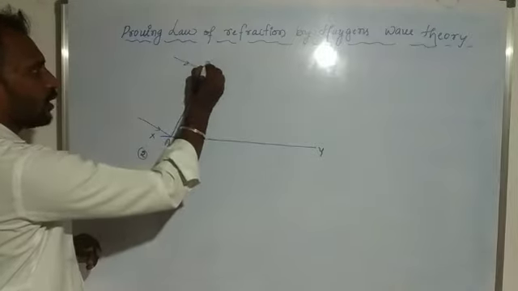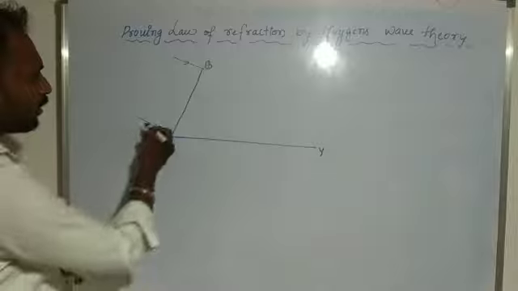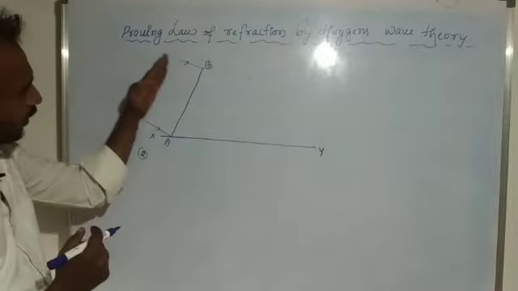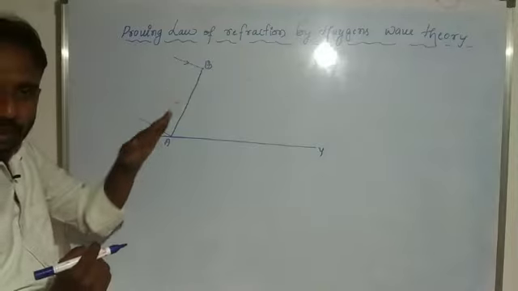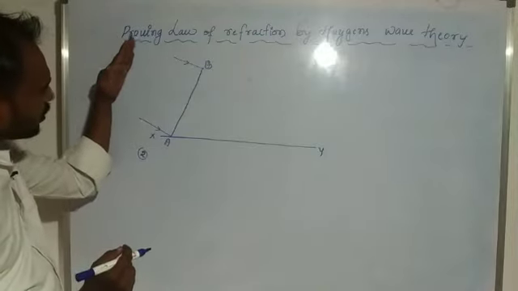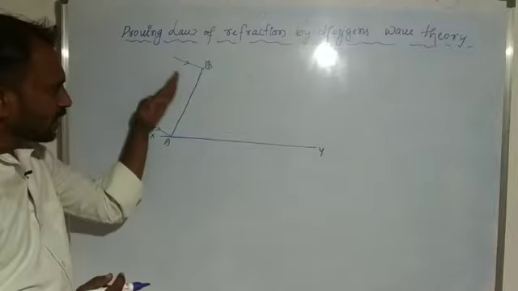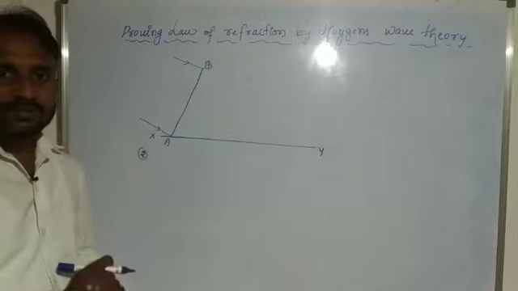AB we consider a plane wavefront, and these two are incident rays. So this wavefront is perpendicular to the plane, and it strikes, or is incident on, this surface.